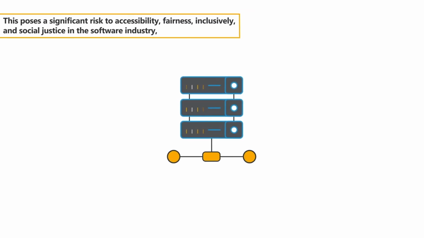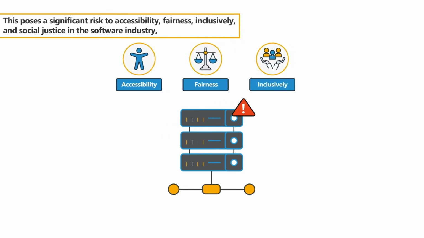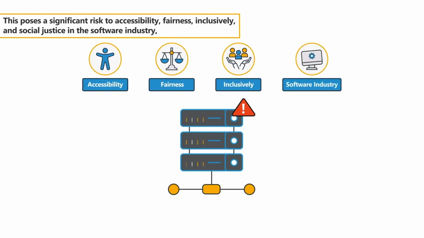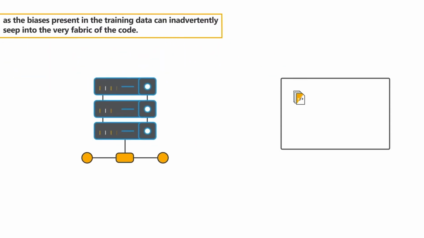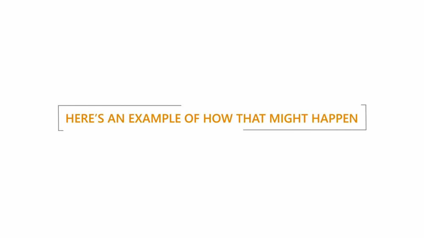This poses a significant risk to the accessibility, fairness, inclusivity, and social justice in the software industry, as the biases present in the training data can inadvertently seep into the very fabric of the code. Here's an example of how that might happen.